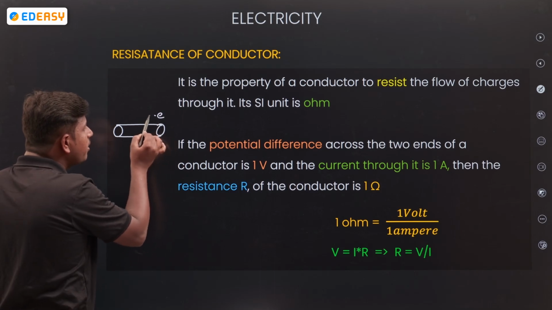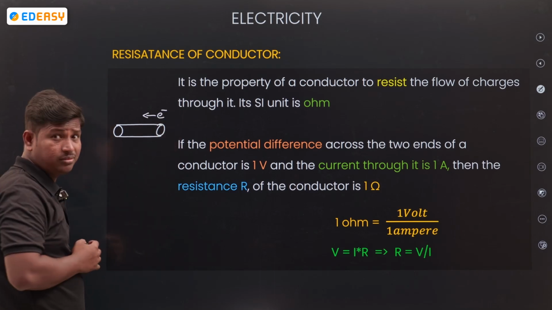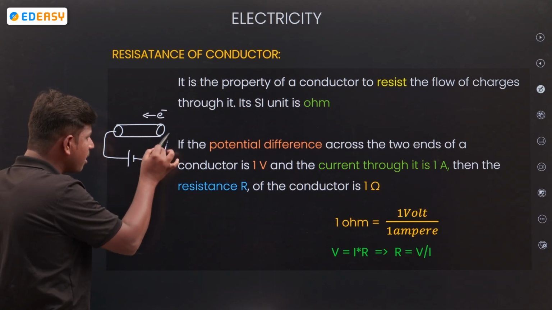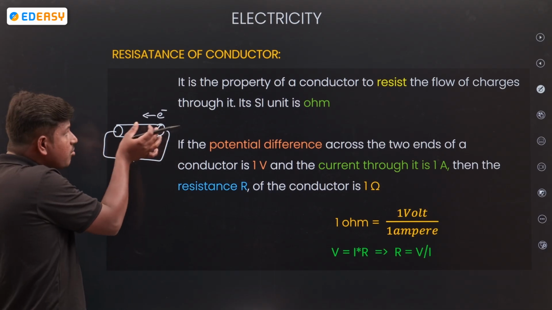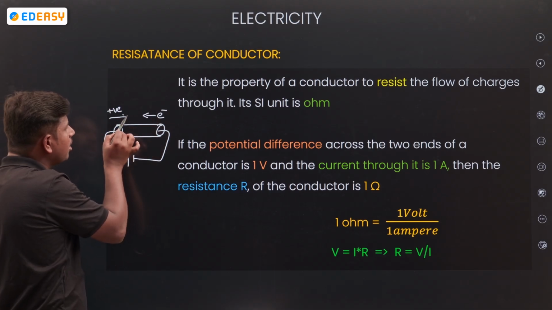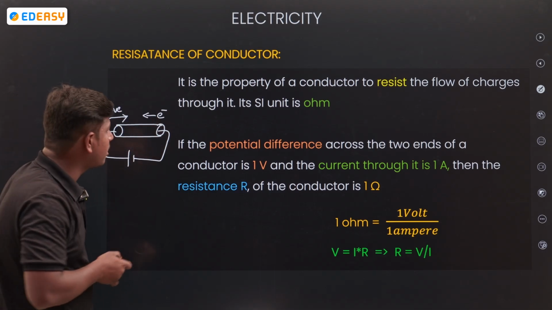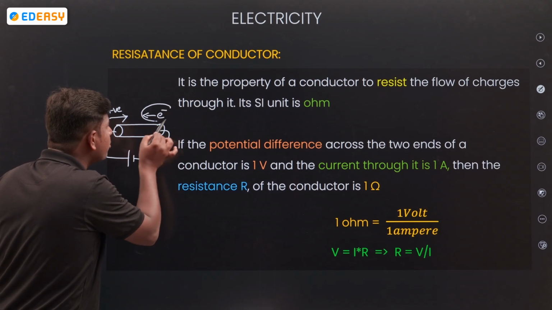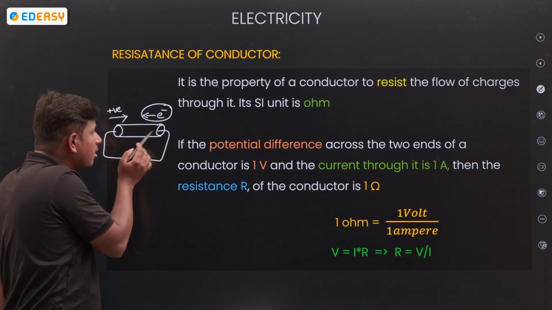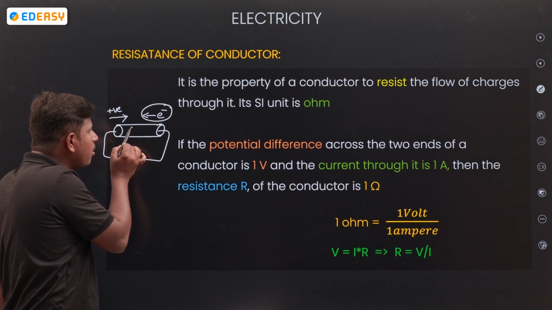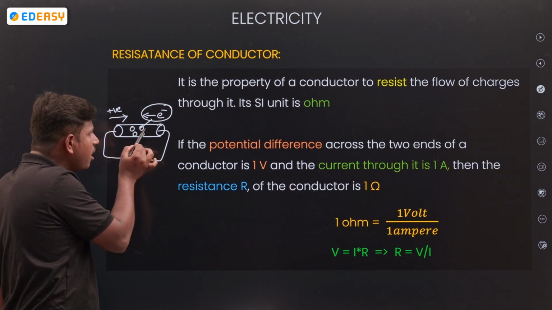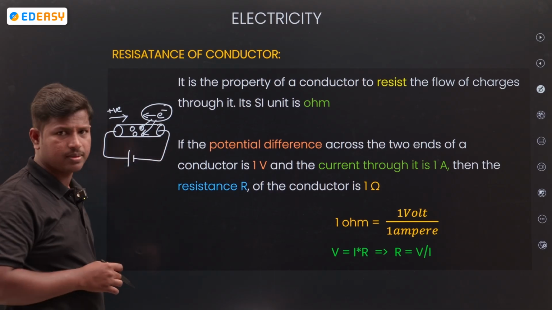Electrons move in the opposite direction, right? When a metallic wire is connected to the battery, electrons move opposite to the direction of the positive current. In a metal, positive ions are there. So these electrons come and collide with the positive ions.